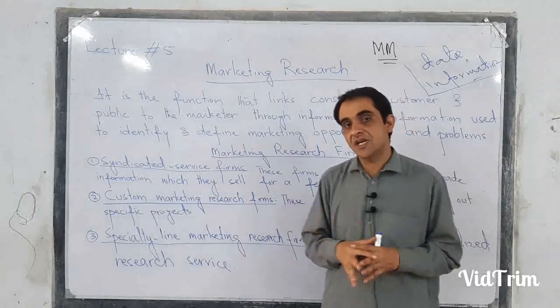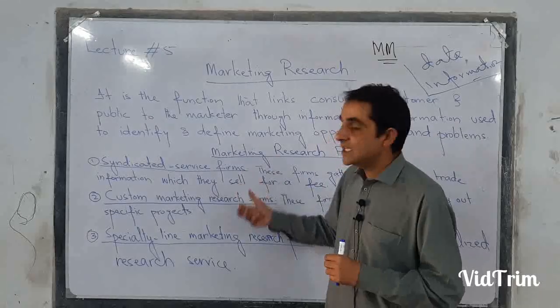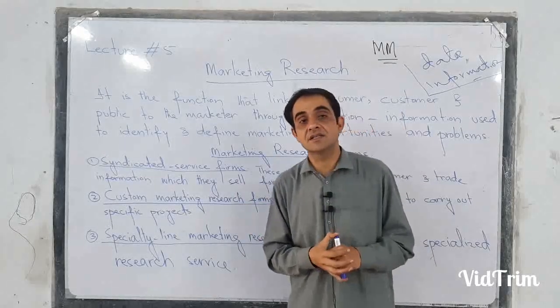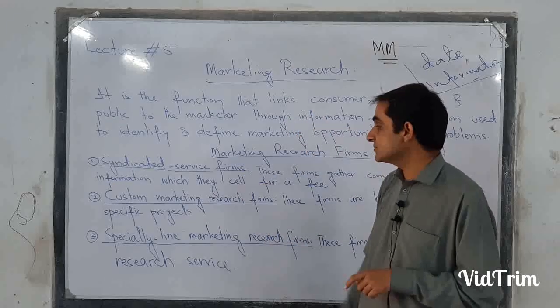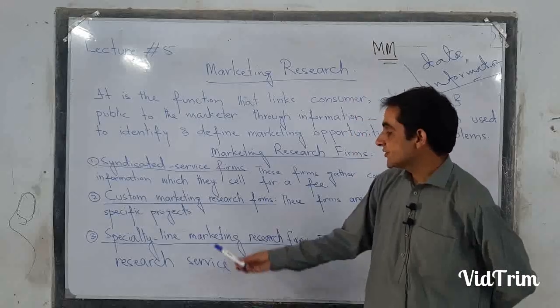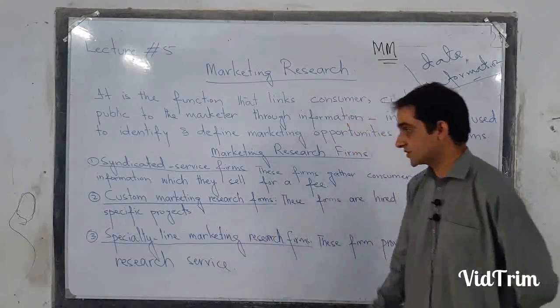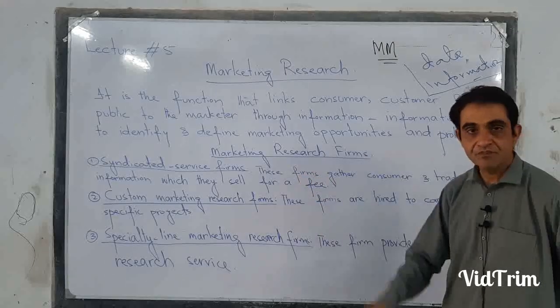So there are different kinds of research firms, but majorly we are dividing these research firms into three types. Number one is syndicated service firms. Number two is custom marketing research firms. Number three, specialty line marketing research firms. Number one is syndicated service firms.